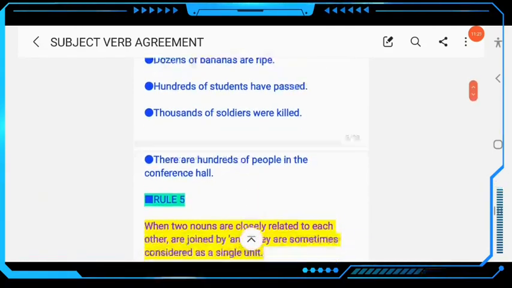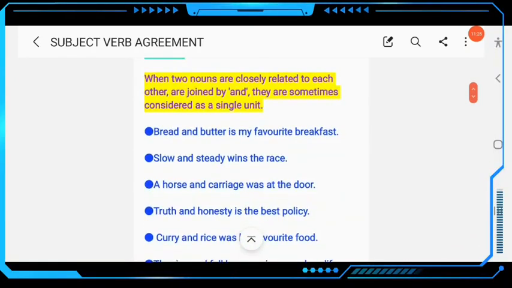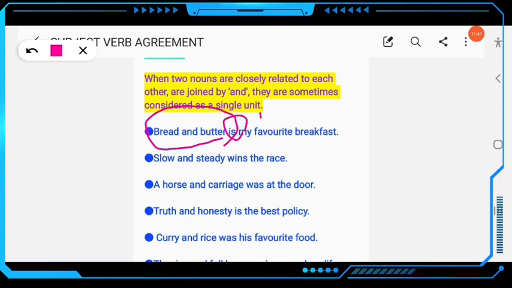So this is rule number 4. Then next, come to rule number 5. When two nouns are closely related to each other and are joined by and, they are sometimes considered as a single unit. Look at this example, bread and butter is my favorite breakfast. Don't write bread and butter are my, this will be wrong. Here this refers to a unit, so the verb will also be singular.